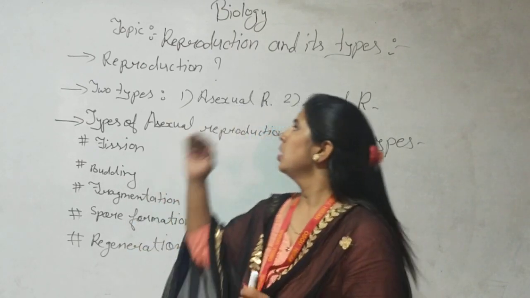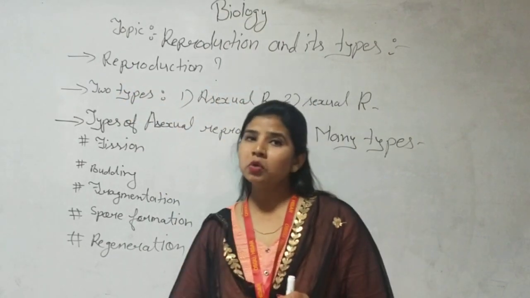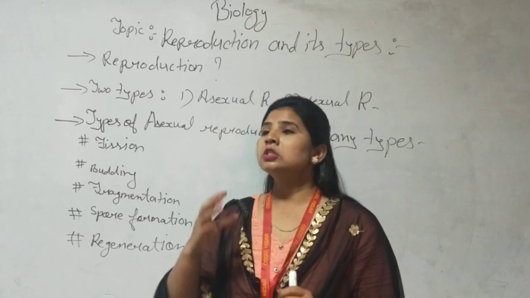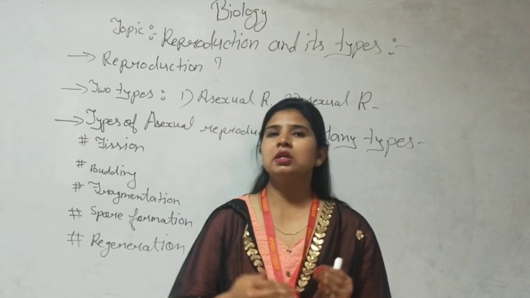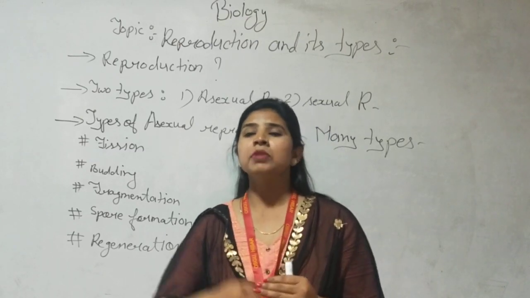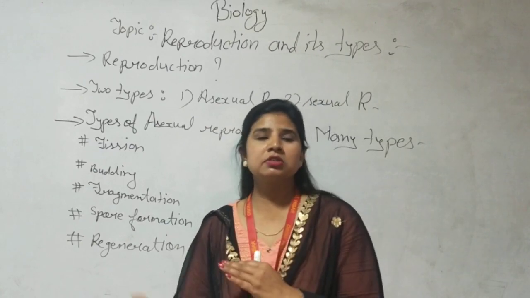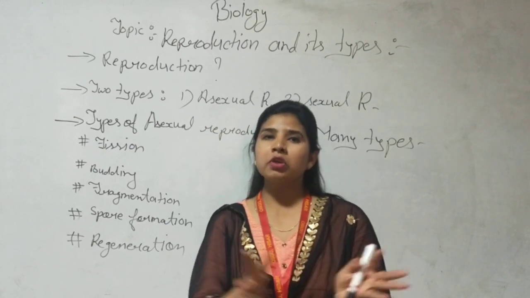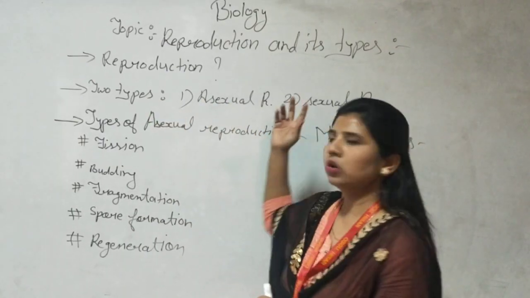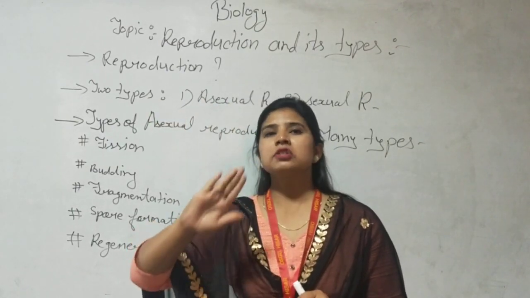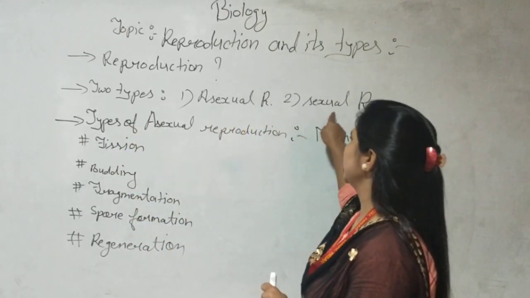After that, you can understand there are so many species that reproduce, meaning they produce their own children. So how will you categorize them? Because millions of species are there with different processes. The reproduction of a dog is totally different from that of birds. Same with lizards, same with plants. So how will you categorize them? First of all, we will categorize into two categories. The most important: reproduction is categorized into two types, asexual method and sexual method.